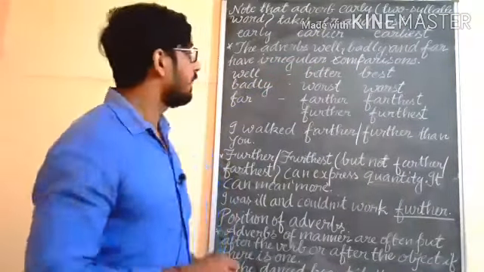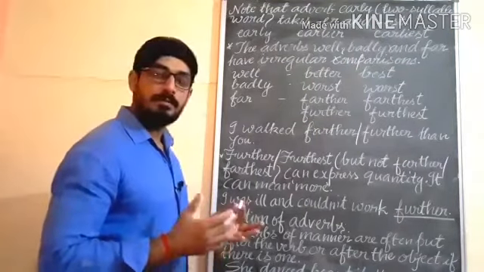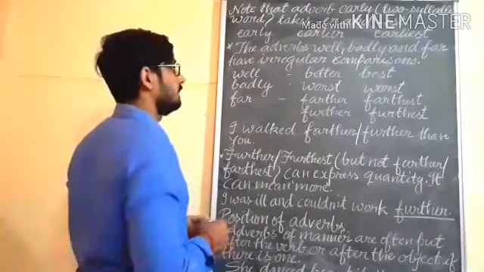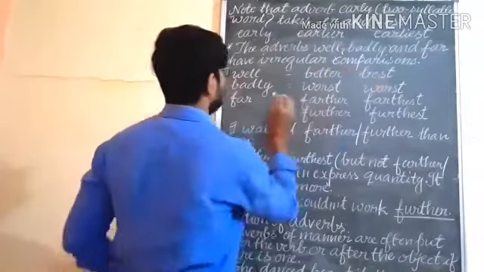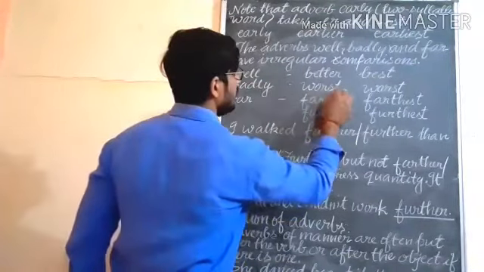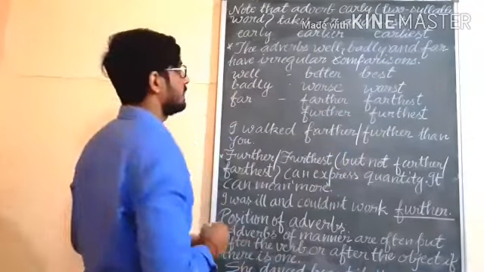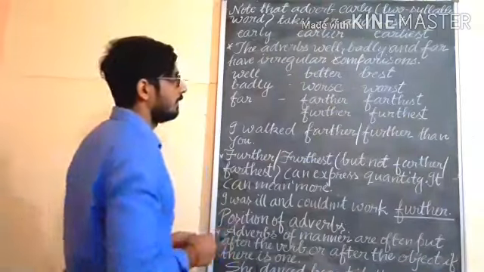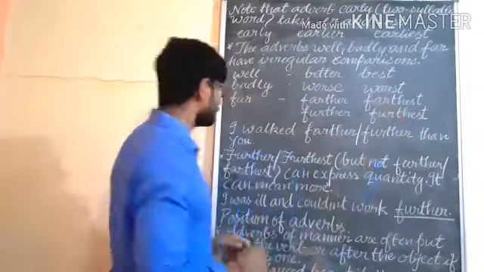The adverbs well, badly and far have irregular comparisons. Understand? Irregular comparison means that there are no basic rules for these, so you have to learn them: well, better, best; badly, worse, worst. Understand? Far, further, furthest.